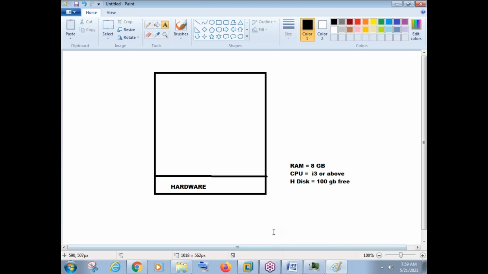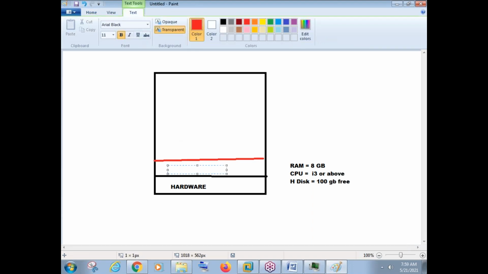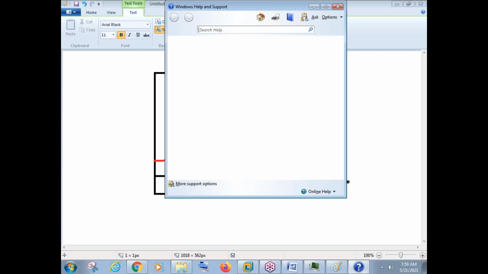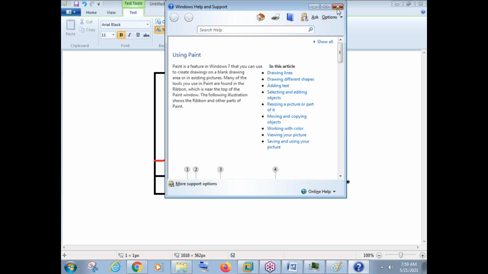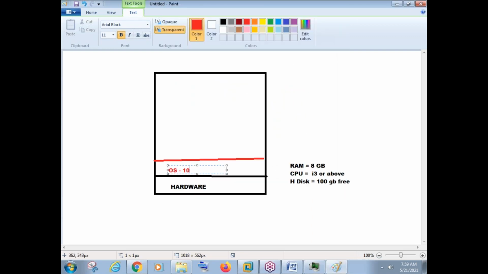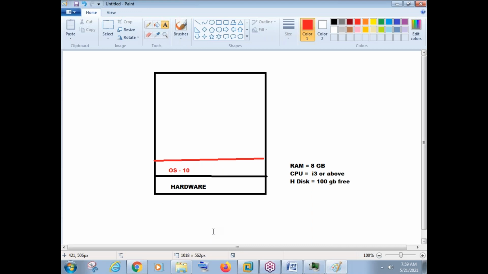Okay. So now let us see the scenario again. We have the hardware here, and on top of the hardware, what do we have? Every hardware has an operating system. We know this very well. So although you are already using some operating system like Windows 8 or Windows 10 there. Now suppose imagine you are using Windows 10 operating system in your machine. Now let's see this scenario. Total RAM here is 8 GB in your machine, physical RAM.